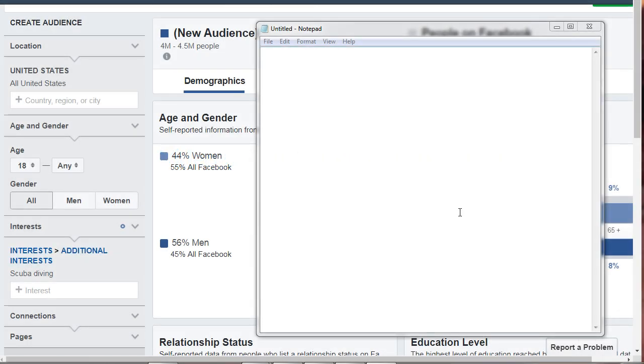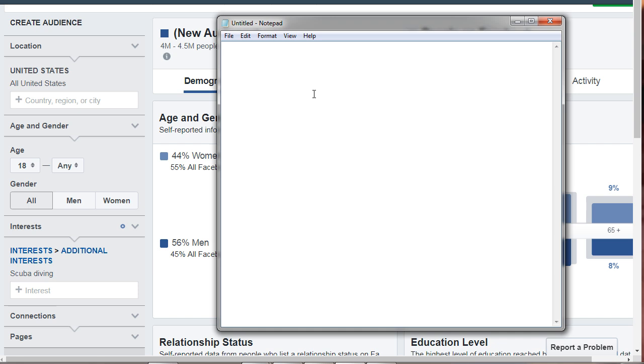Okay, so what I want you to do is simply pull out a piece of paper or a notepad, whatever makes you feel like you're organizing, and let's jot things down. So, like I said earlier, this is not set in stone. It's just giving you a better idea of who you could be targeting.